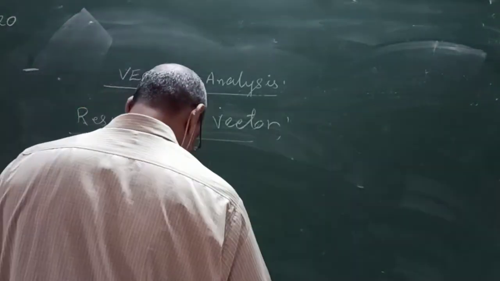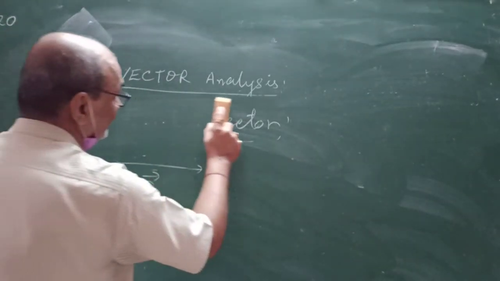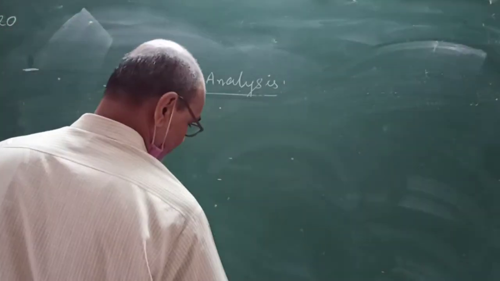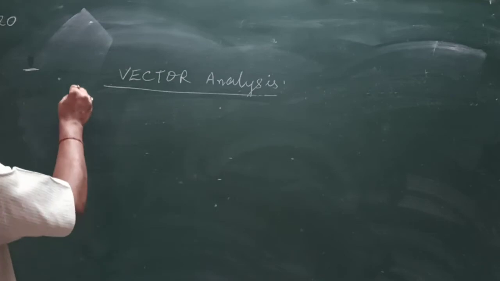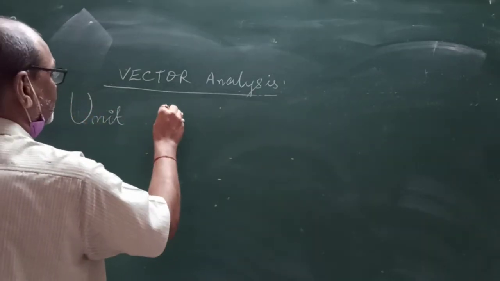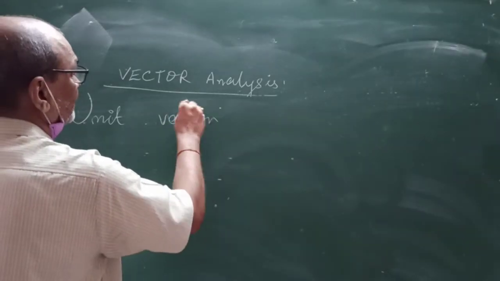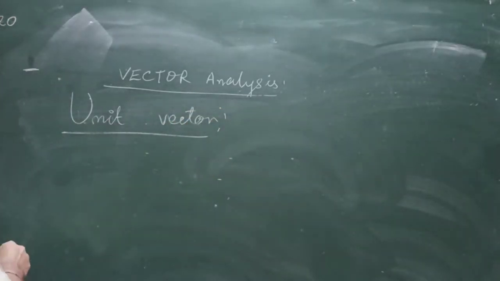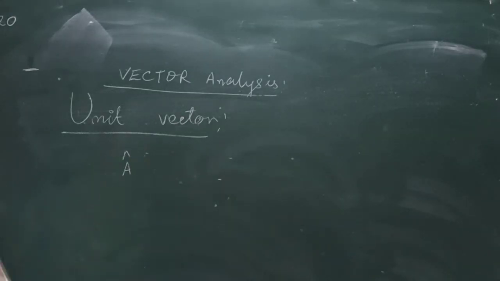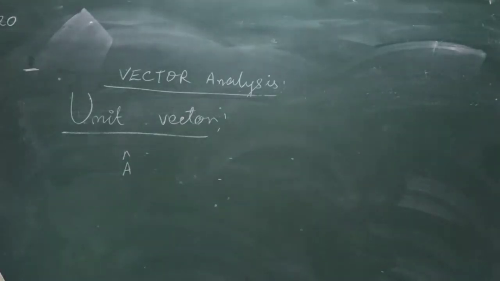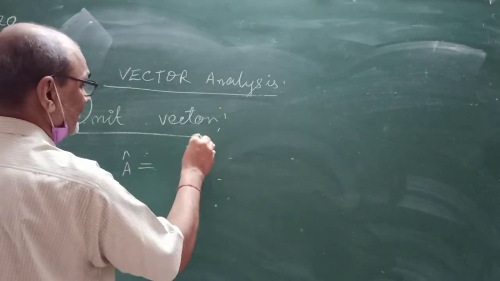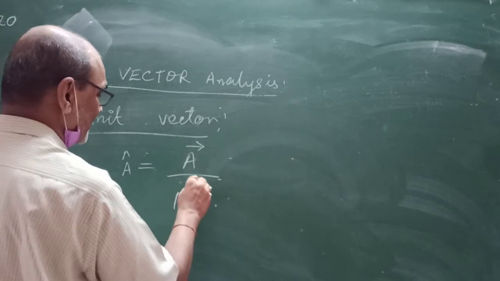Now the unit vector, very important, which we always apply. Unit vector is denoted by A cap, bold in Latin. A cap is equal to vector A divided by its magnitude.